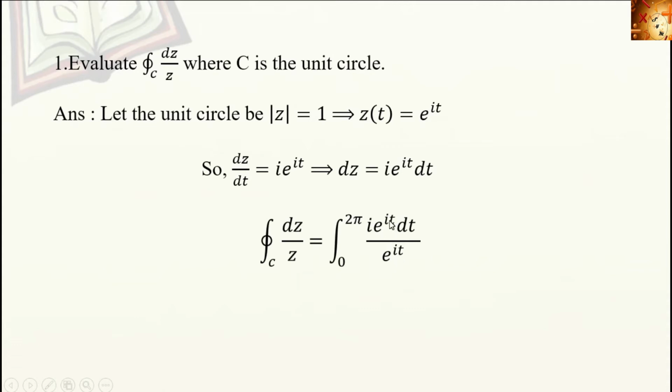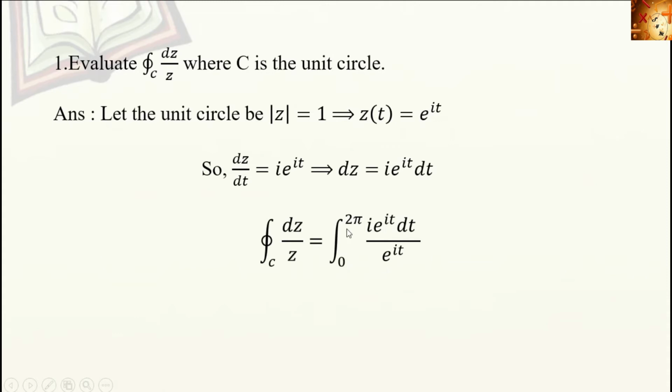Here the integral depends on the variable t. For a unit circle, it is a closed one. So starting from the angle 0 to 2 pi, because it's a closed one, so it goes 0, pi by 2, pi, 3 pi by 2, then again 2 pi. So here the angle varies from 0 to 2 pi.